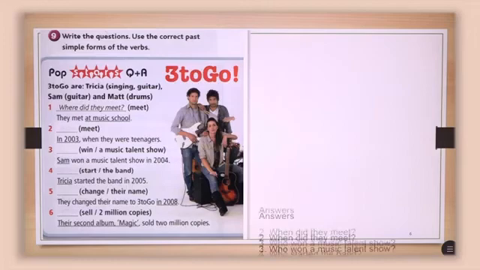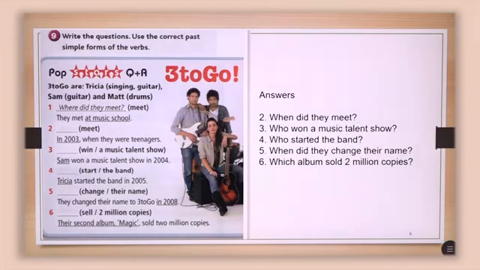Let's see. So the second one, the answer is in 2003 when they were teenagers. So you make the question for this answer, in 2003. So the question would be, when did they meet?